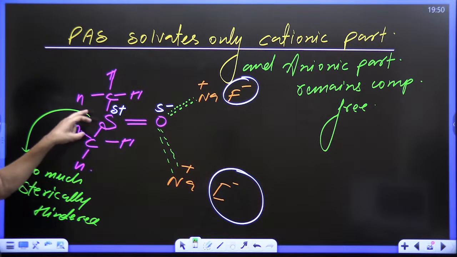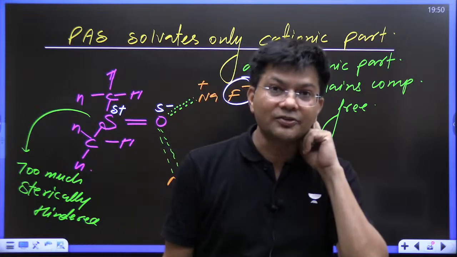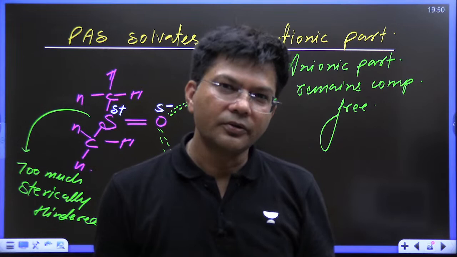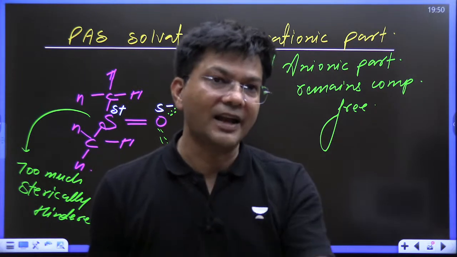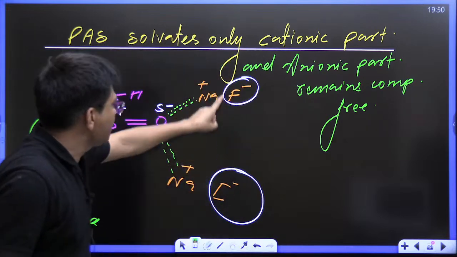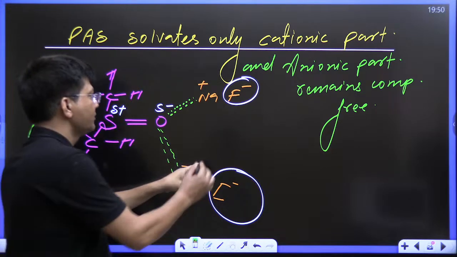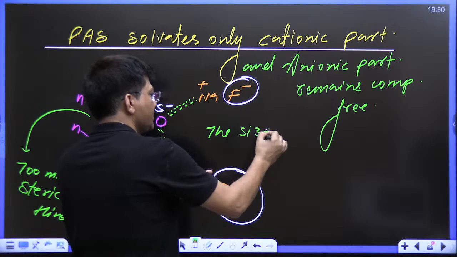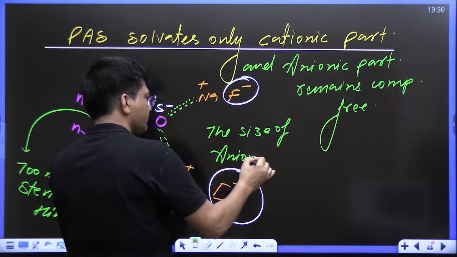This part is too much sterically hindered, so we cannot approach you. So kids, polar aprotic solvent is not going to solvate the anionic part. So the size of the anionic part will not get changed.